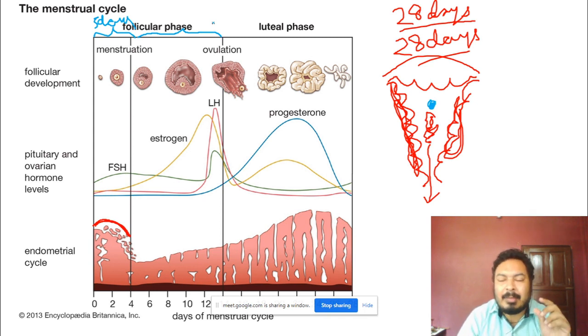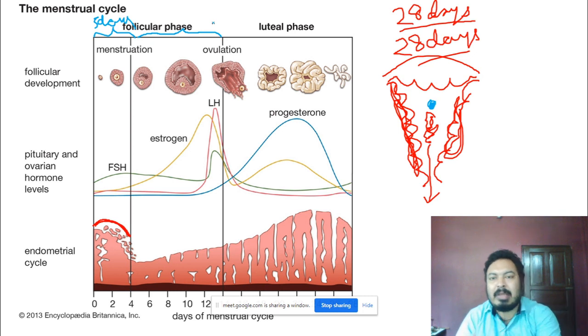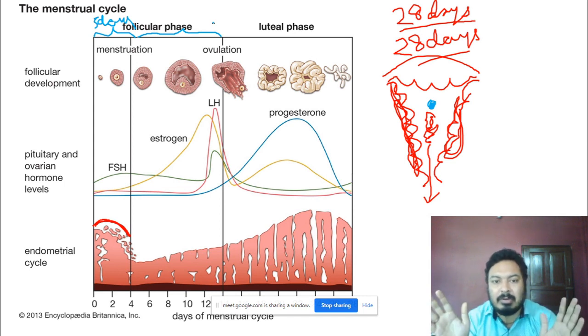Okay, what we said, primordial follicle is there, secondary follicle is there, Graafian follicle is there. So these follicles are in different phases. These follicles start developing into a Graafian follicle. Okay, just to remember, only one follicle, not all follicles. Only one follicle will develop.